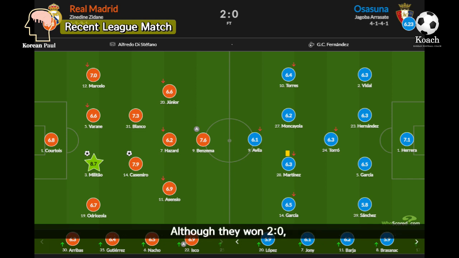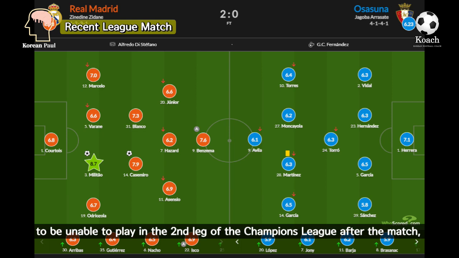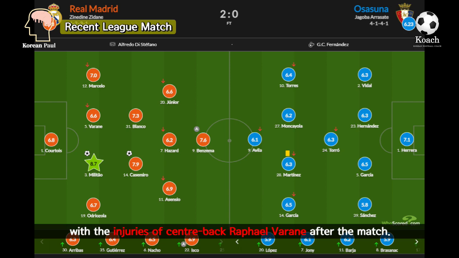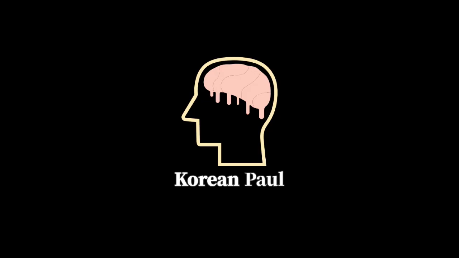Although they won 2-0, it was a match where players used quite a bit of stamina, because the match was difficult until the first goal was scored in the 76th minute. Although it was a match led by Real Madrid, it was a bad situation for them. The management of the match was not easy, and as a result, it was not possible to give Casemiro and Karim Benzema a break. It's also bad for Real Madrid that centre-back Rafael Varane was injured after the match and is unable to play in the second leg of the Champions League.